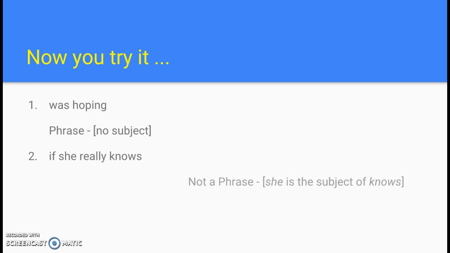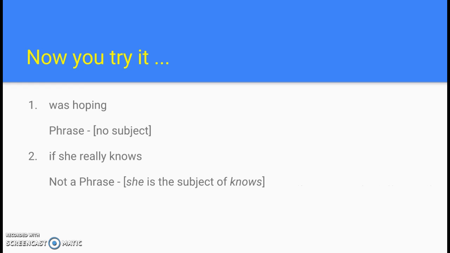So let's try this. Number 1: "was hoping." Is that a phrase or not a phrase? If you said phrase, you are correct. It is missing its subject. Number 2: how about "if she really knows"? That one is not a phrase because you have "knows," which is the verb, and the subject that goes with that is "she." So because there is a subject and a verb, it is not a phrase.